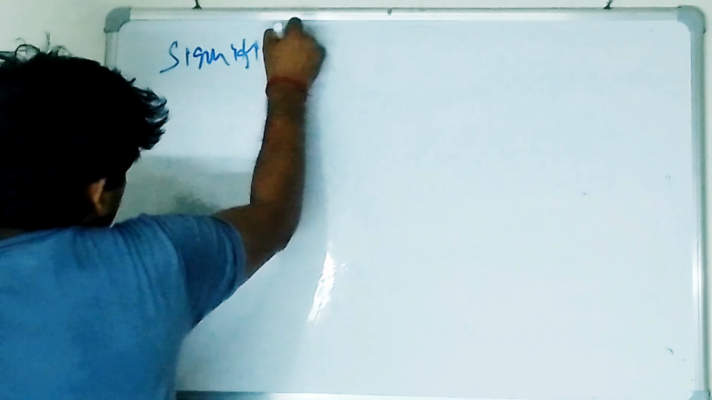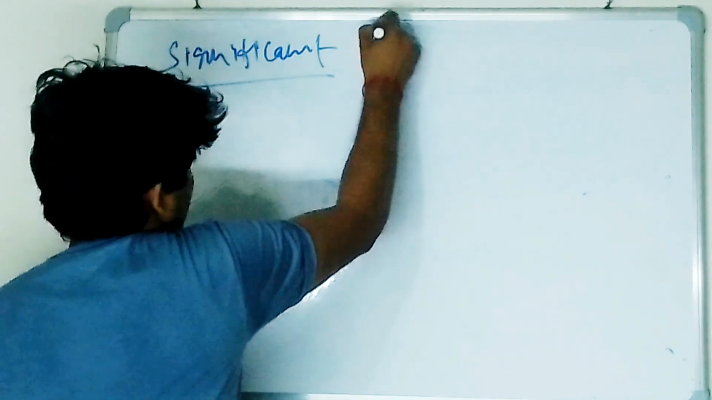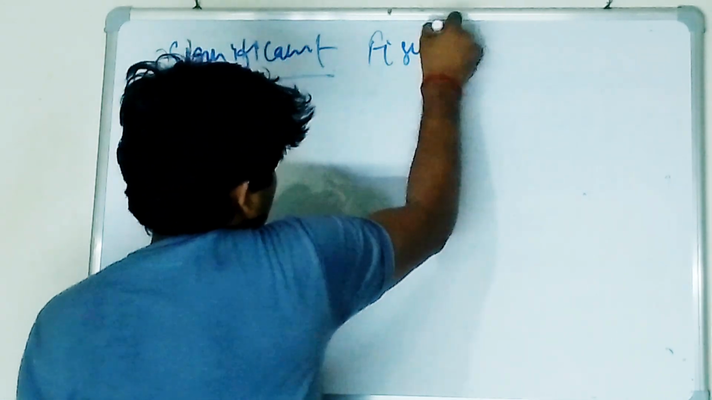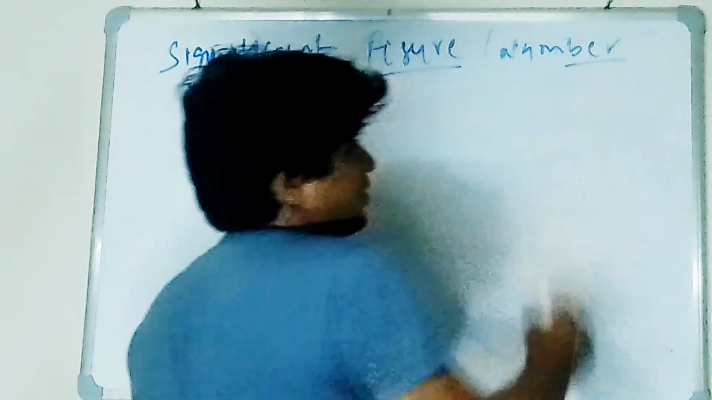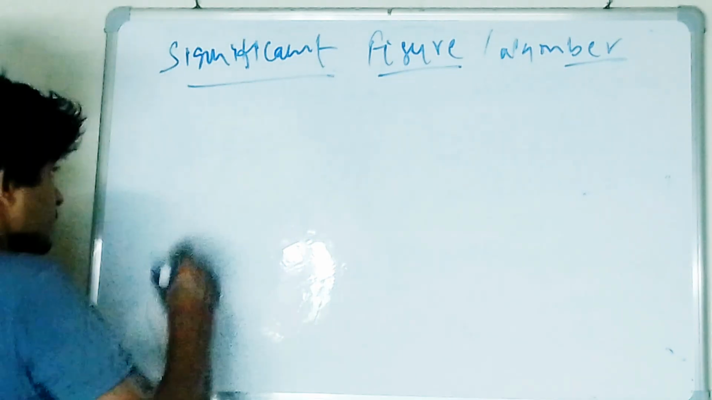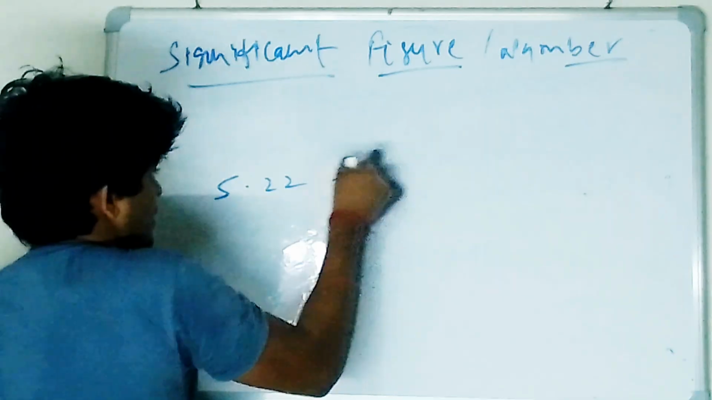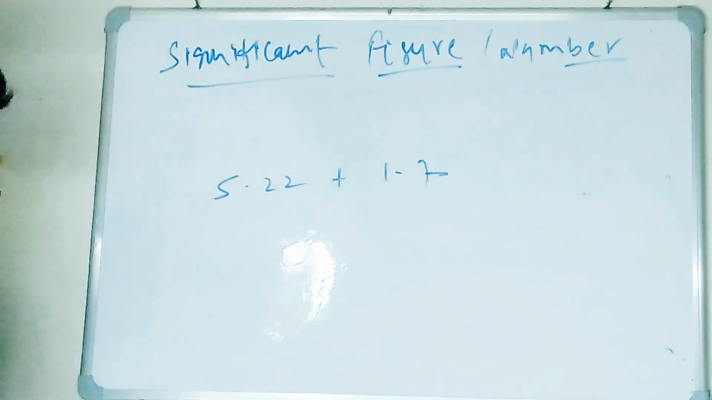Okay. So significant figure, or you can also say significant number. No problem. So you have to count the significant numbers. Suppose I'm adding 5.22 plus 1.7. So you have to write the answer.